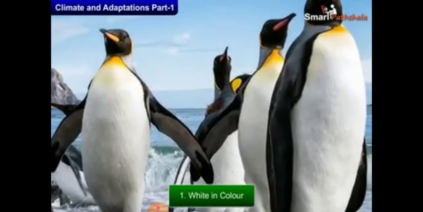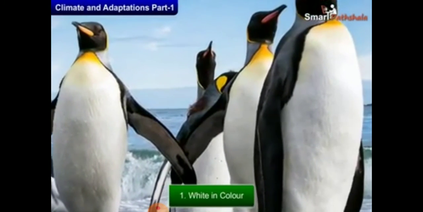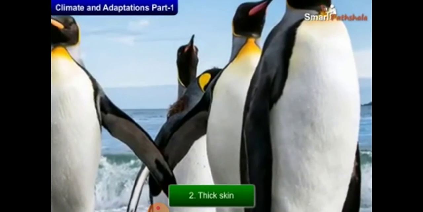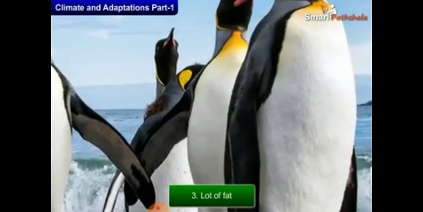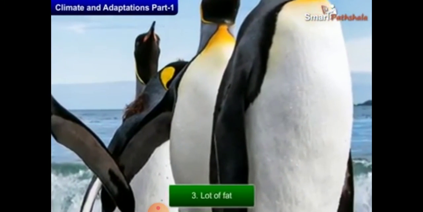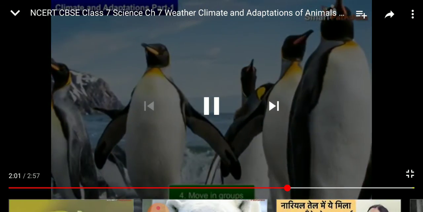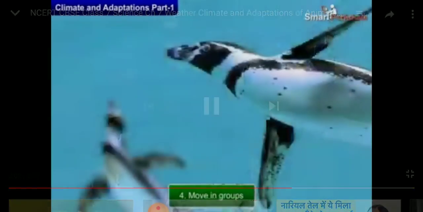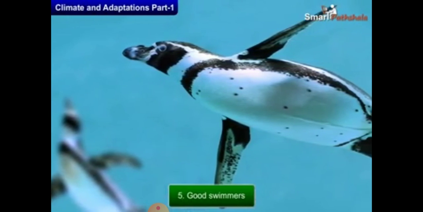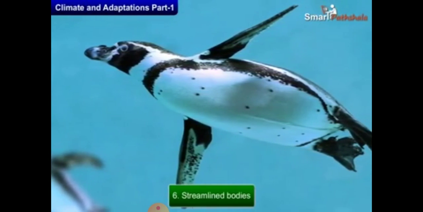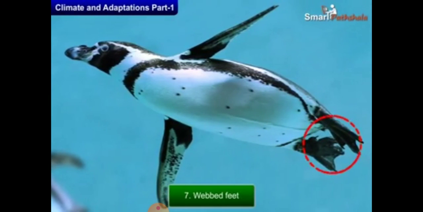They are white in color. Secondly, they have thick skin and a lot of fat, similar to the polar bear. They move in groups. Why? To keep them warm. And they are good swimmers. As I told you, they have a streamlined body and webbed feet that help them in swimming.